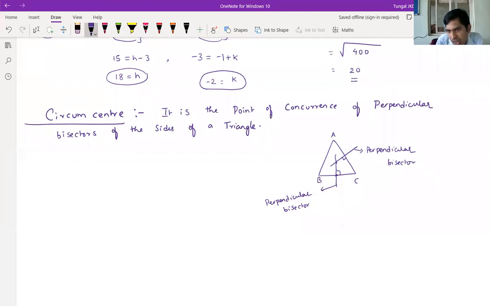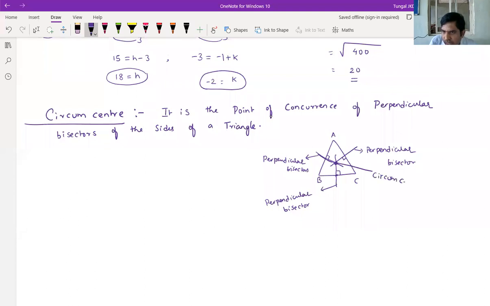Next, here one more if you consider here. So this is one more perpendicular bisector. So in a given triangle, how many perpendicular bisectors can we draw? Three. Where these three perpendicular bisectors meet, this point is called circumcenter.